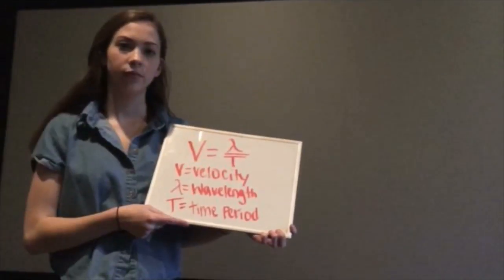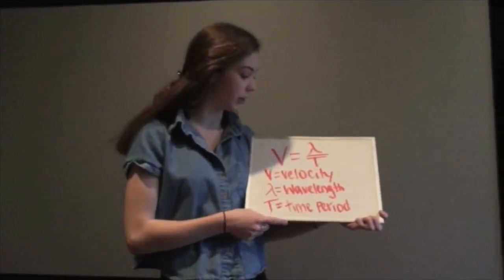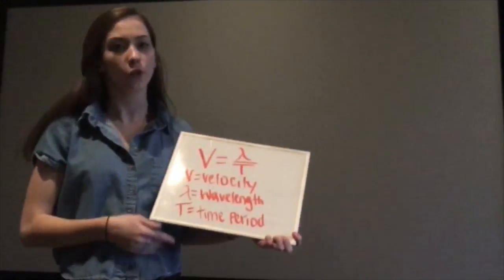Now, I bet you're sitting there asking yourself, but Sydney, what is the formula for the velocity of a wave? Well, let me tell you. Velocity is given by this here equation. Velocity equals wavelength over time period.